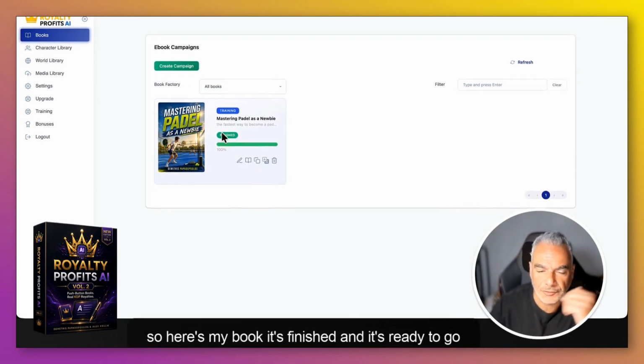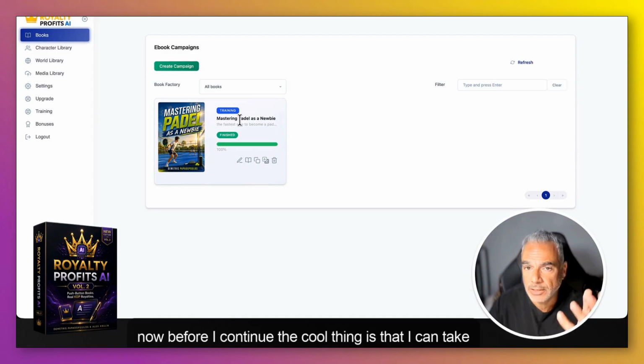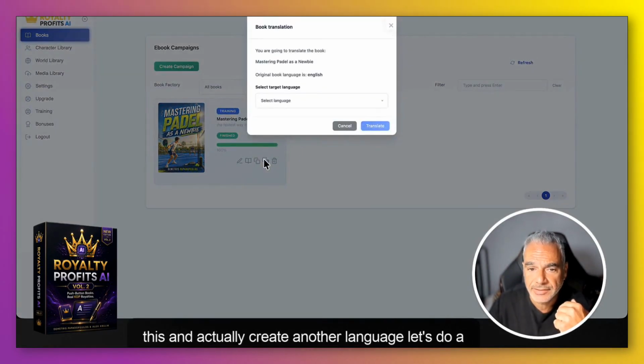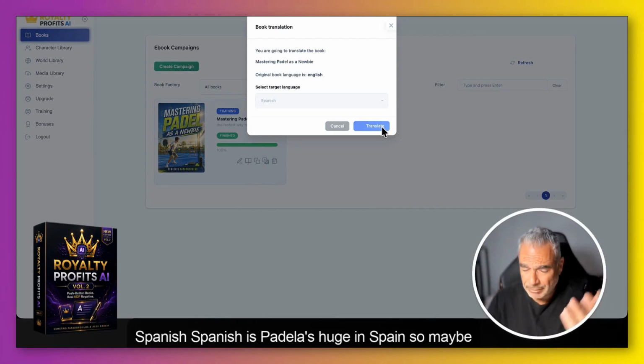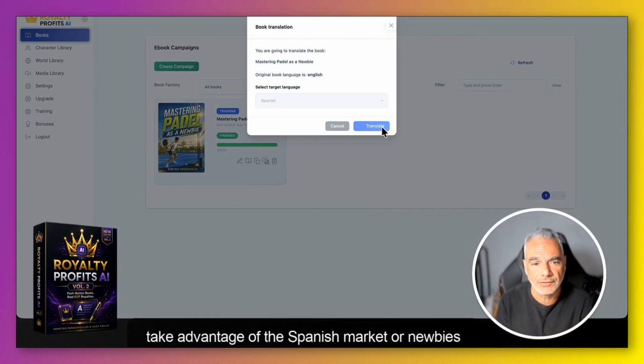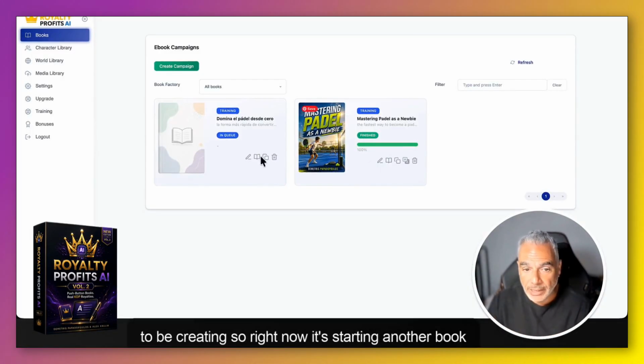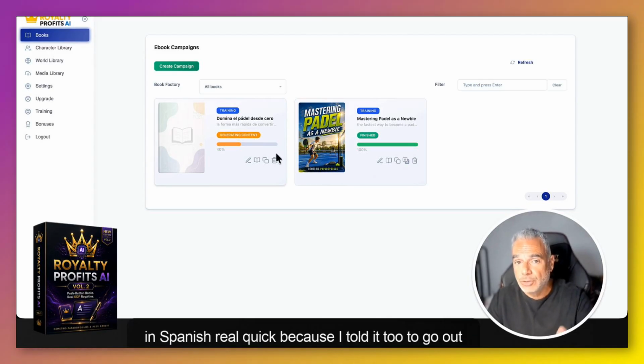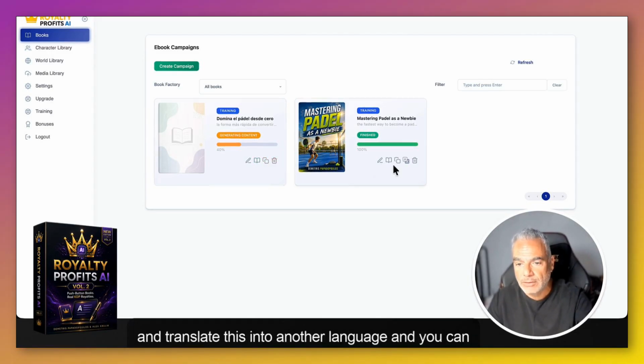So here's my book. It's finished and it's ready to go. Now, before I continue, the cool thing is that I can take this and actually create another language. Let's do Spanish. Padel is huge in Spain, so maybe take advantage of the Spanish market or newbies over there. So right now it's starting another book in Spanish real quick because I told it to translate this.